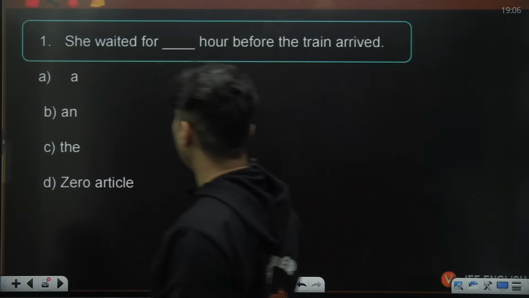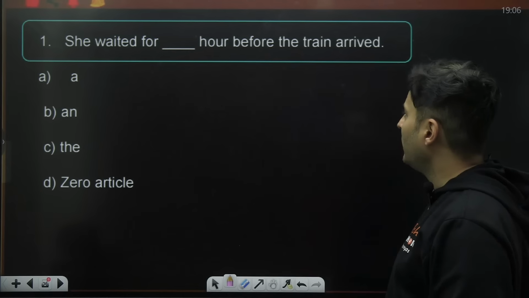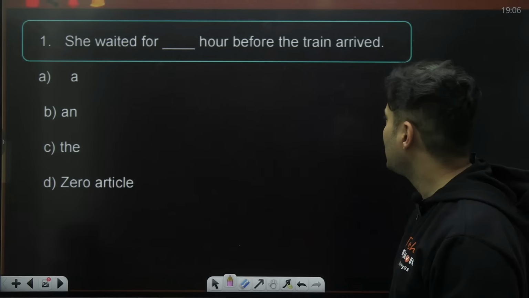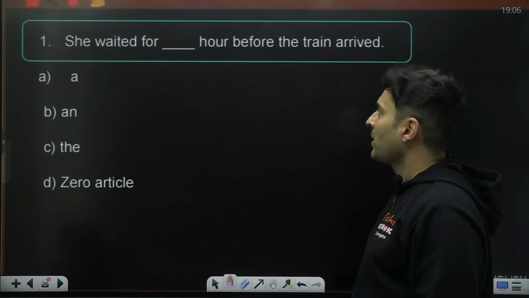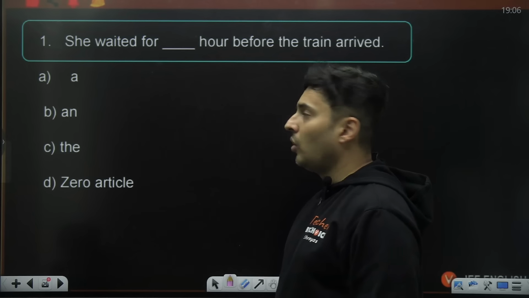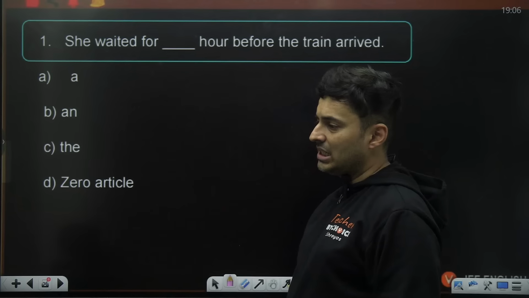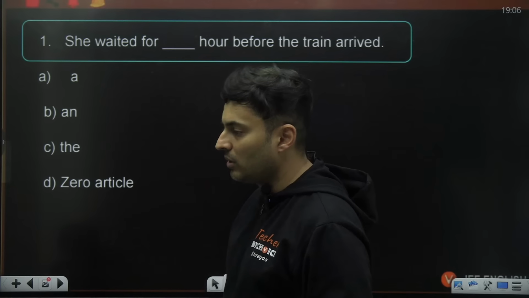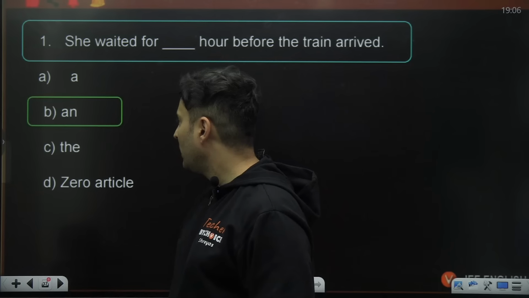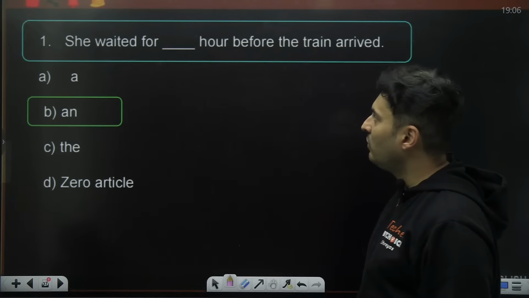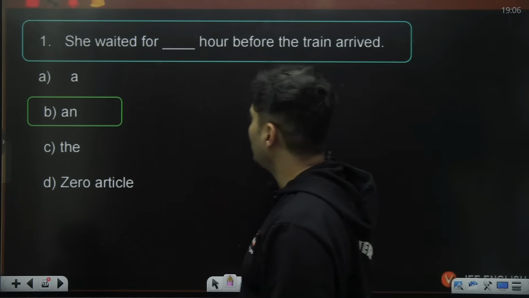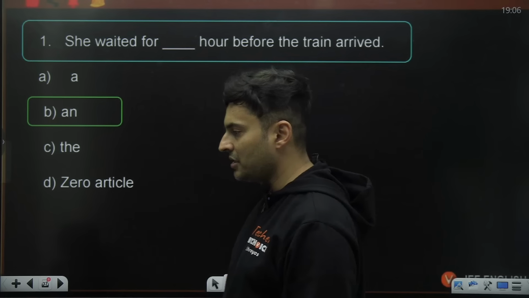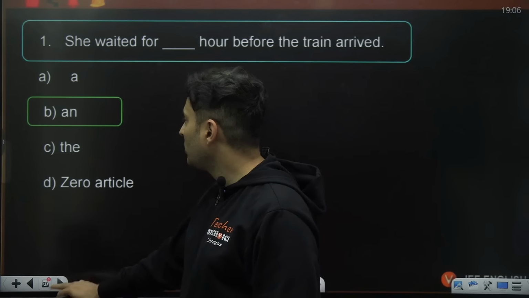First question on your screen. Direct filling the blank. She waited for dash hour before the train arrived. Articles: although H is a consonant, it sounds like a vowel. So you always say an hour, not a hour. Okay, so she waited for an hour. So that should be the answer. Very simple and straightforward. All right, let's move to the next question.